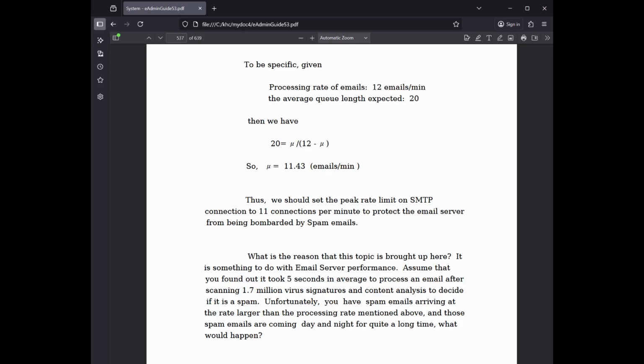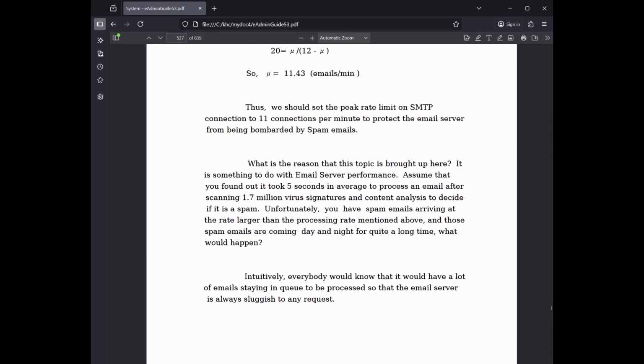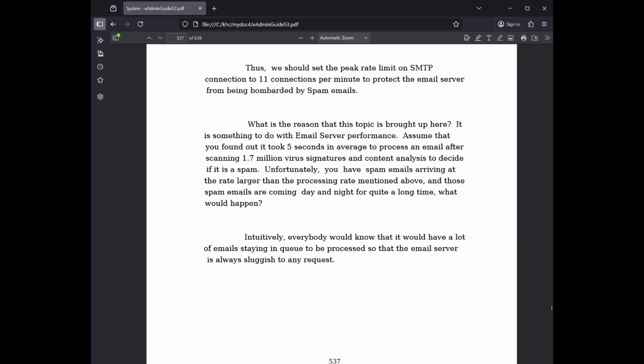It is something to do with email server performance. Assume that you found out it took 5 seconds on average to process an email after scanning 1.7 million virus signatures and content analysis to decide if it is spam. Unfortunately, you have spam emails arriving at a rate larger than the processing rate mentioned above, and those spam emails are coming day and night for quite a long time. What would happen? Intuitively, everybody would know that there would be a lot of emails staying in queue to be processed, so that the email server is always sluggish to any request.